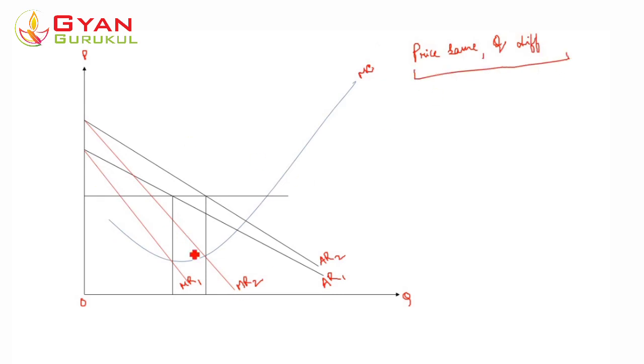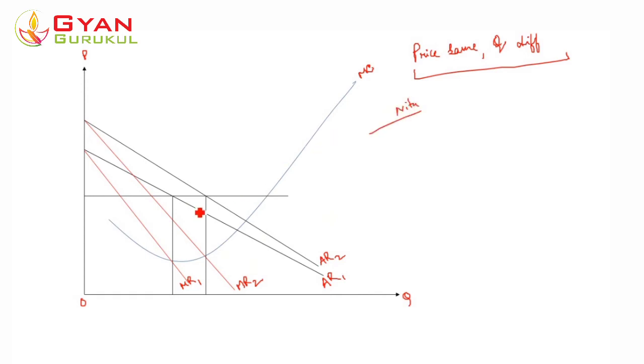Okay, so here we see the same: AR1 represents the demand curve of Neta. Similarly, MR1 also represents Neta. Similarly, AR2 and MR2 represent Kunal. Okay, clear? Now see in the diagram. What is the equilibrium point for the monopolist if he is going to sell according to the demand for Neta?